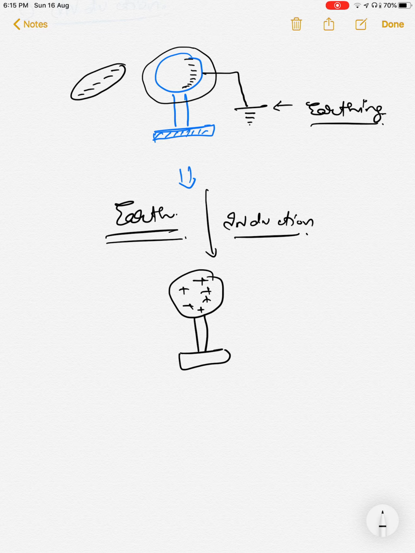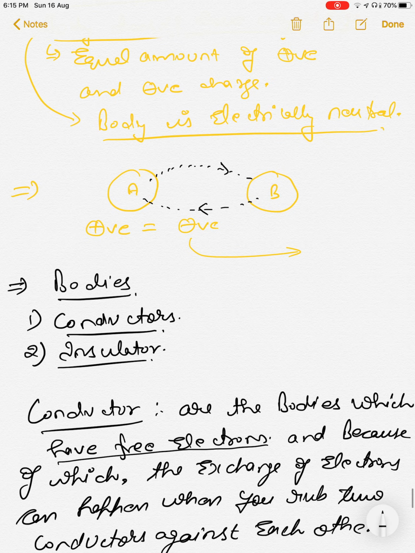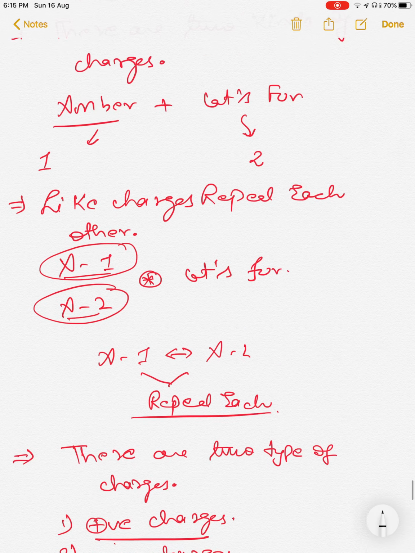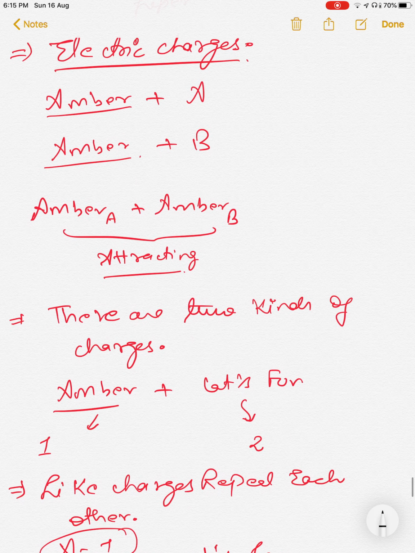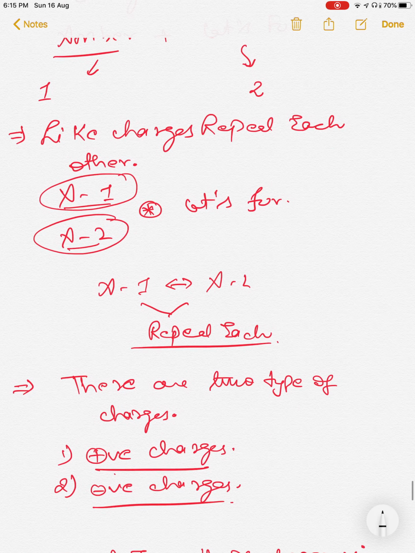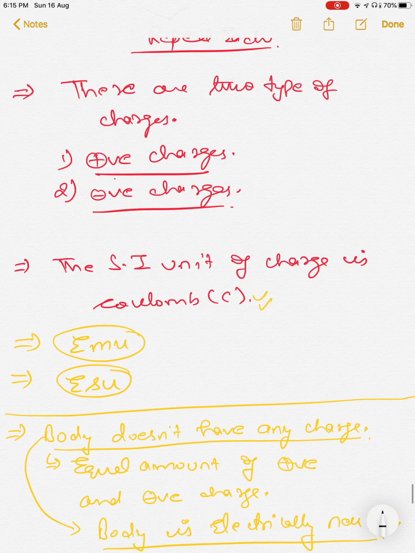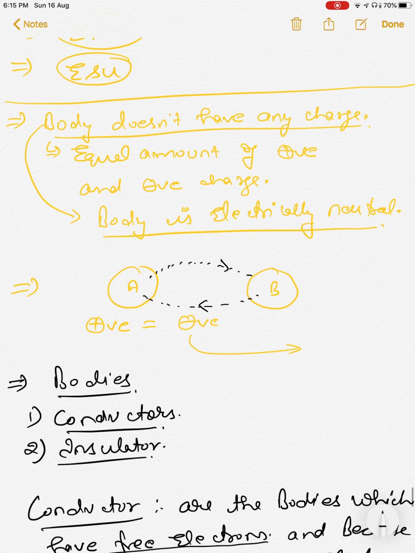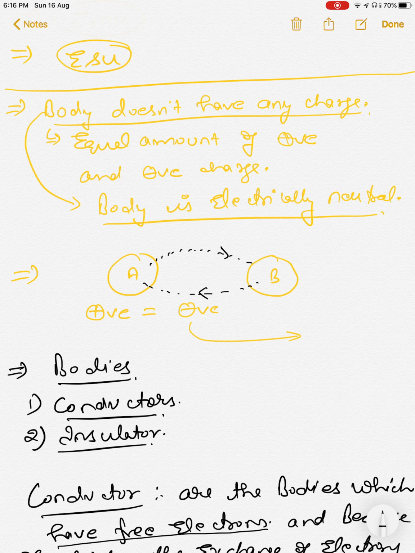Let's summarize all the things. We understood what charges are, how the discovery of charge happened, what the types of charges are, what the SI unit of charge is, and the reason behind any body getting electrified.